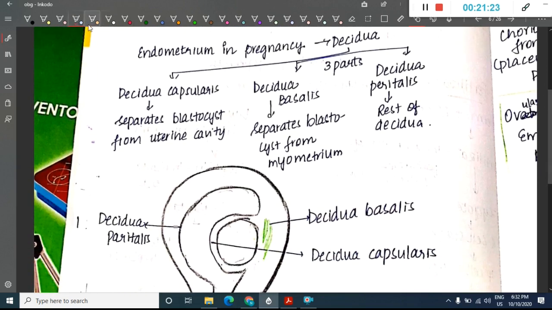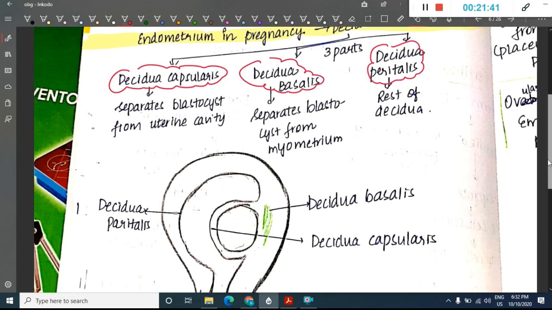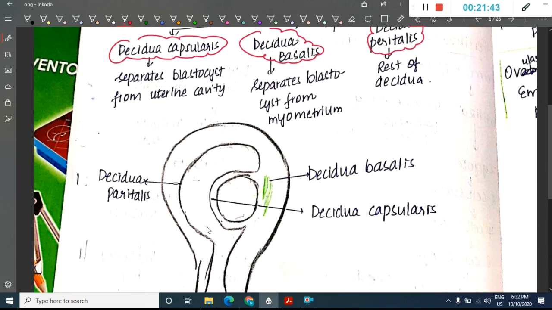Next, we will learn about the endometrium in pregnancy, that is decidua. This endometrium in pregnancy can be classified into three types: decidua capsularis, decidua basalis, and decidua parietalis. Decidua capsularis separates the blastocyst from the uterine cavity.